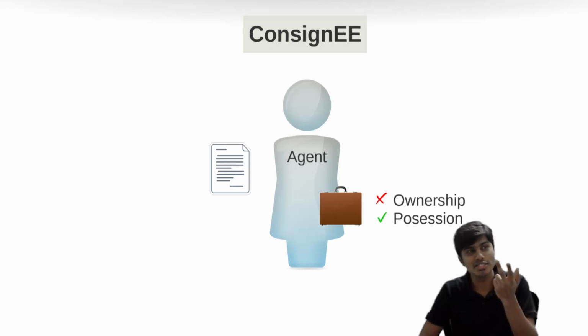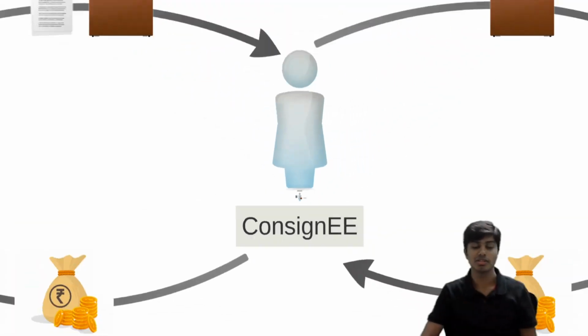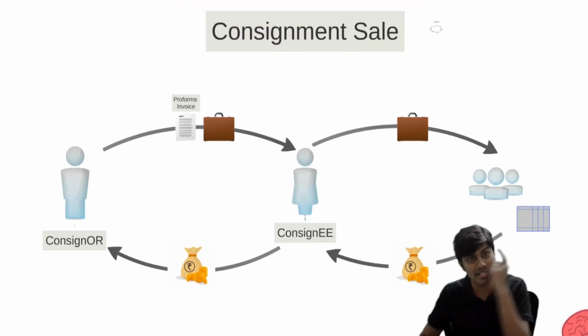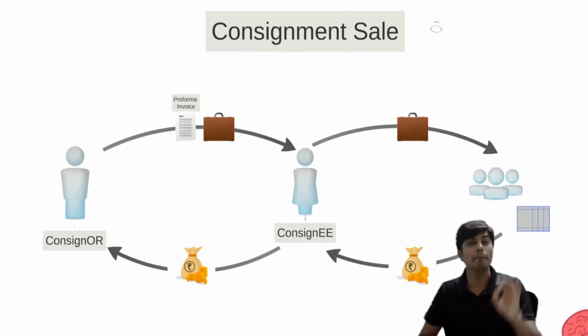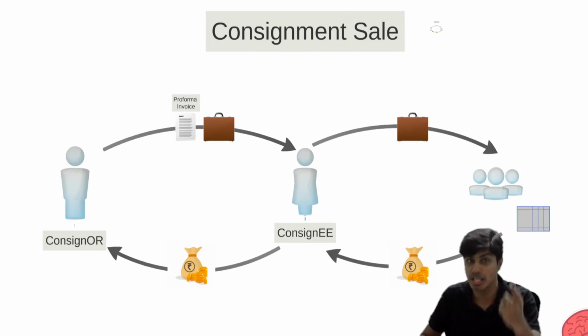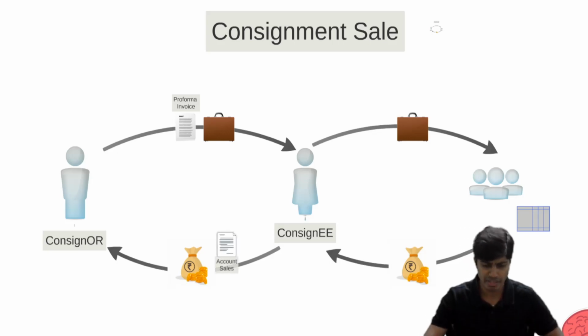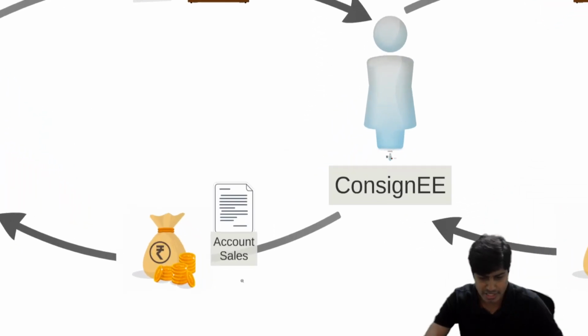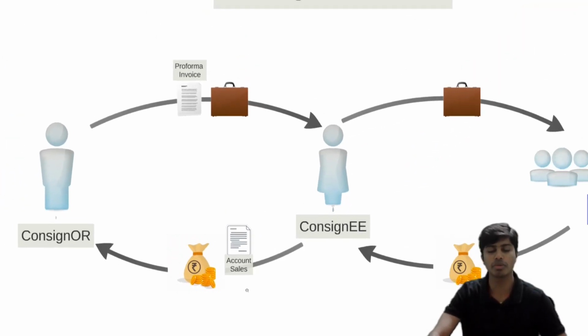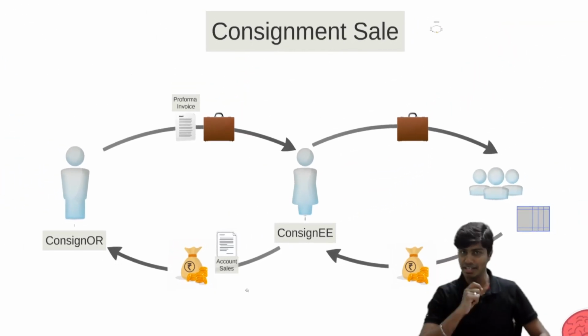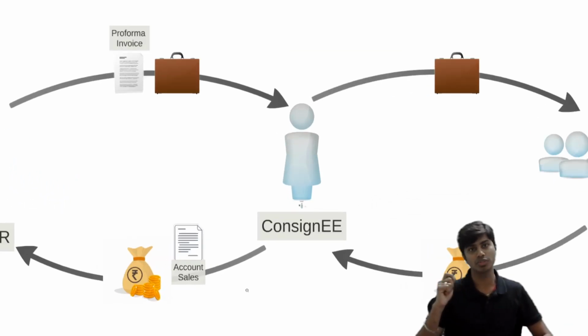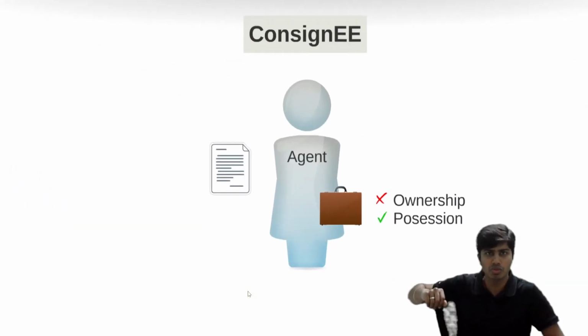What is this? This is called account sales. This document, which is sent by the consignee to the consignor and which will comprise all the details of sales, is account sales. What is it? Account sales. Have a look here. This, my friends, is account sales. This is not normal sales. Now, let's see in detail what will be recorded in account sales. You guys tell me, what will be recorded in account sales?